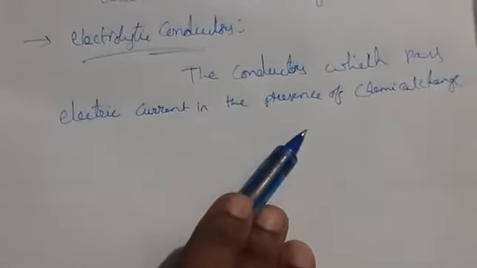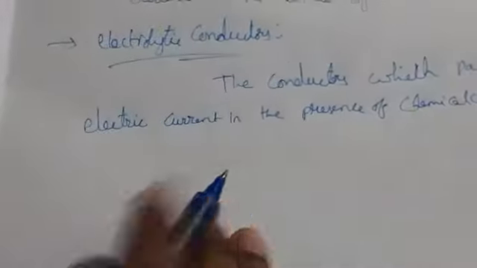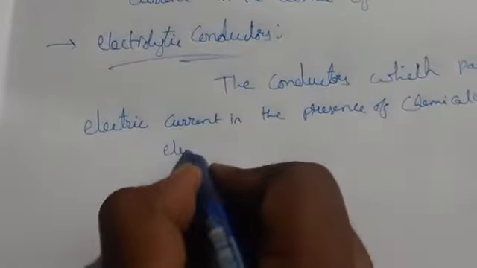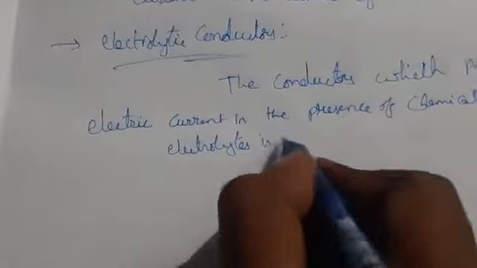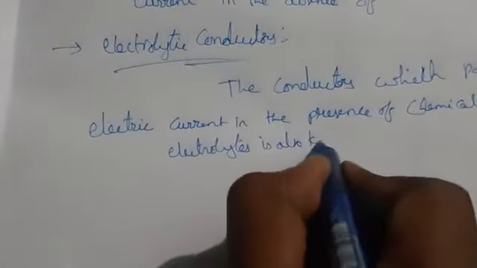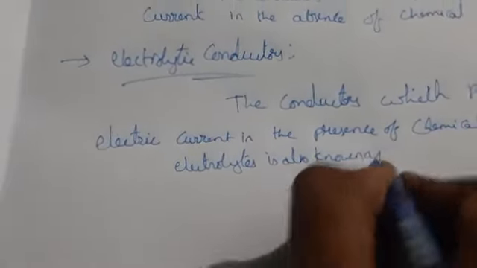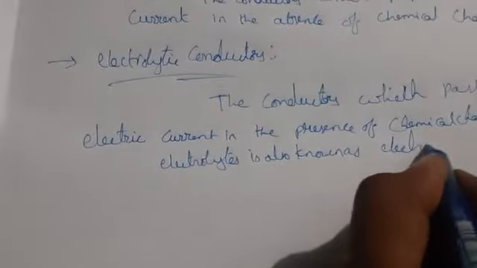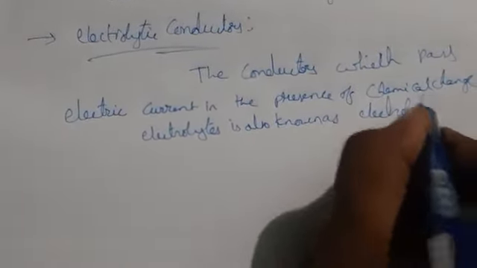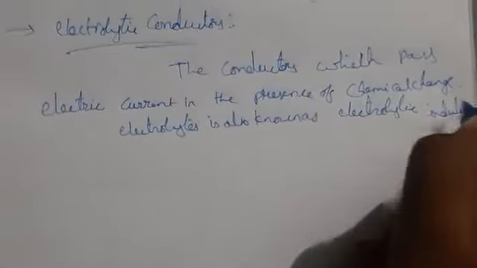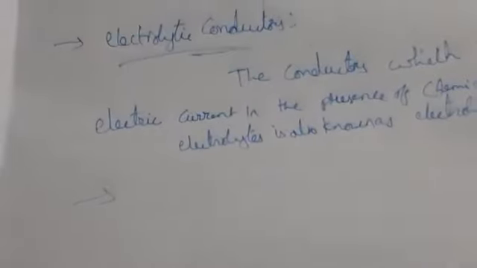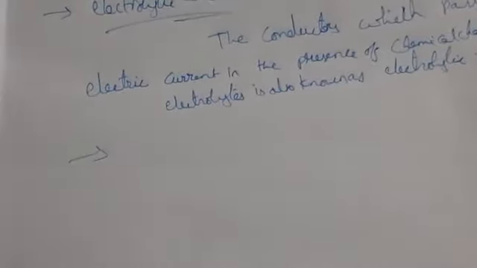Here these electrolytic conductors are of two types, also known as electrolytes. These electrolytes again consist of two types: strong electrolytes and weak electrolytes.